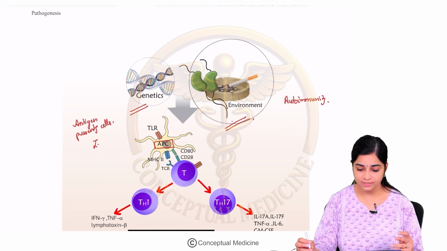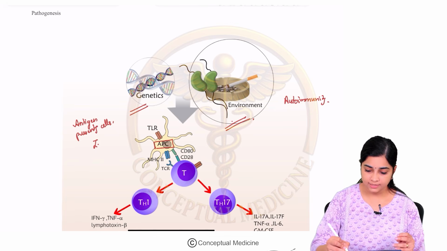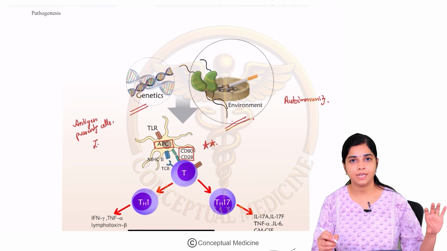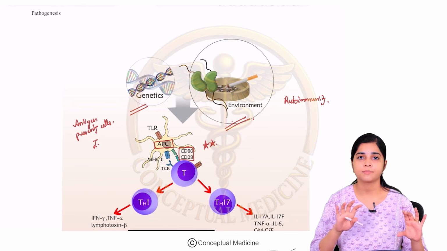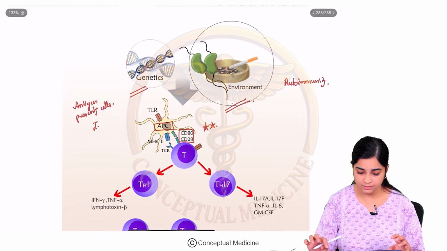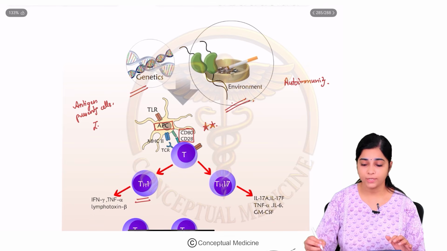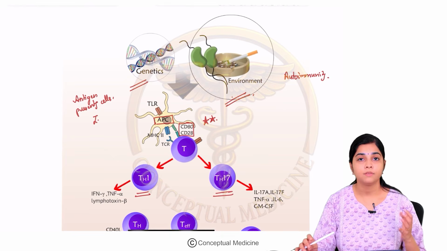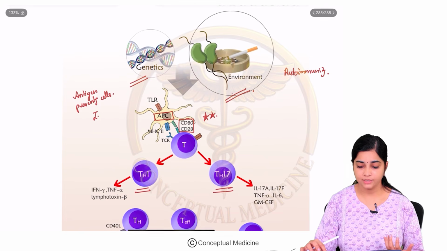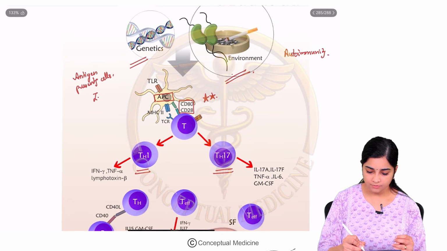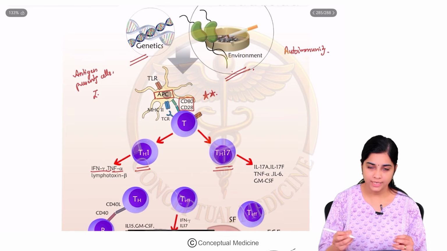The antigen presenting cells interact with the CD28 CD80 ligand. CD80 is present on the antigen presenting cell and CD28 is present on the T cell, and they interact and cause differentiation of the T cells into the T helper 1 and T helper 17 lineages. T helper 1 cells are involved in production of interferon gamma and TNF alpha.